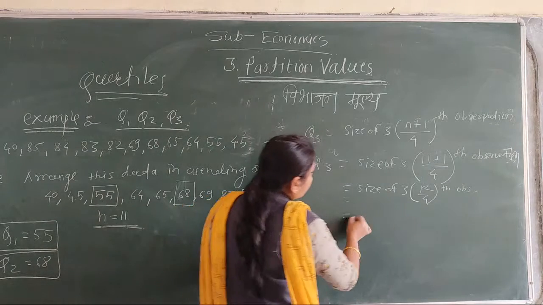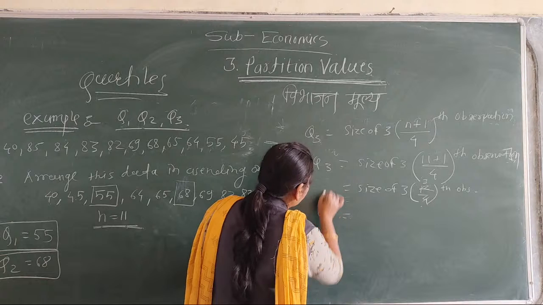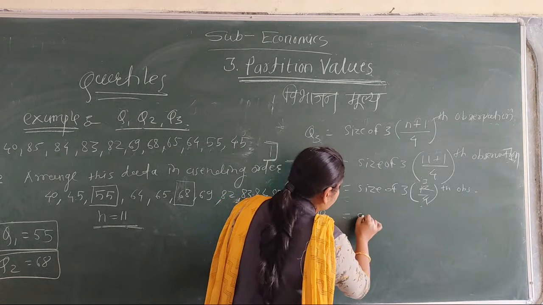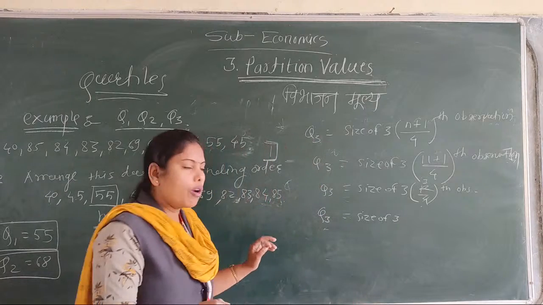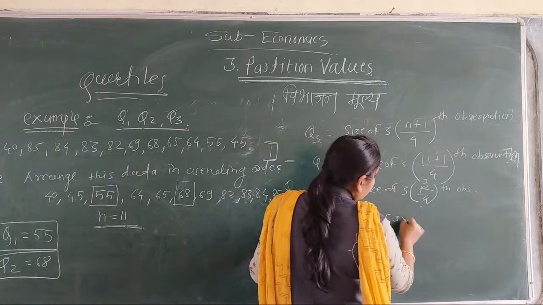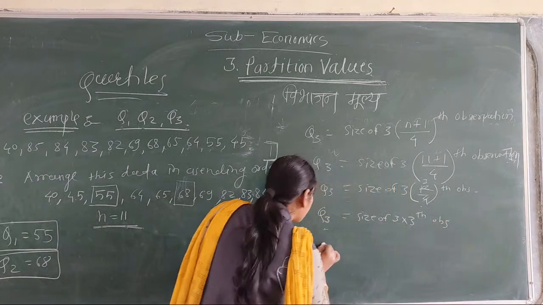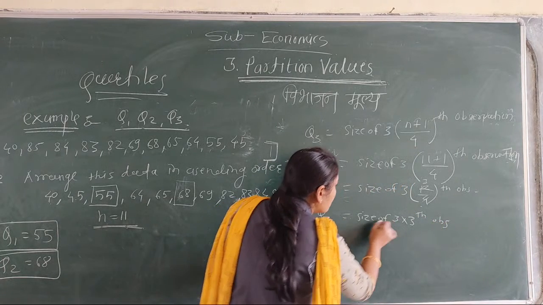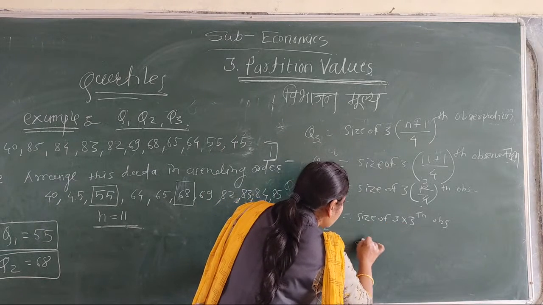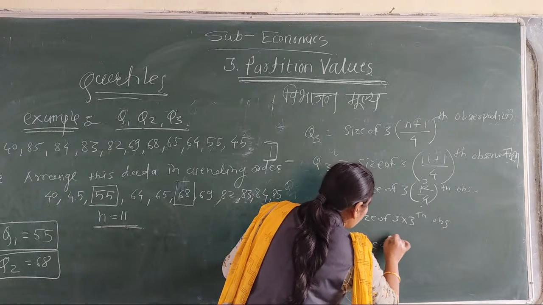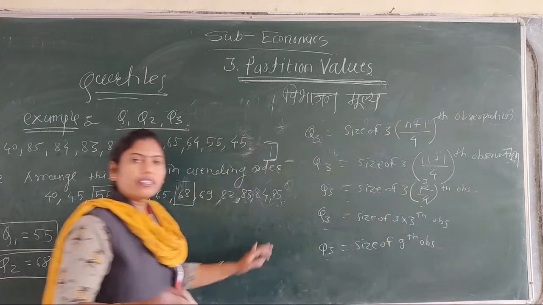Now calculate: 4 ones are 4, 4 threes are 12. Q3 is equal to size of 3 multiplied by 3 observation, which means 9. Size of 9th observation.